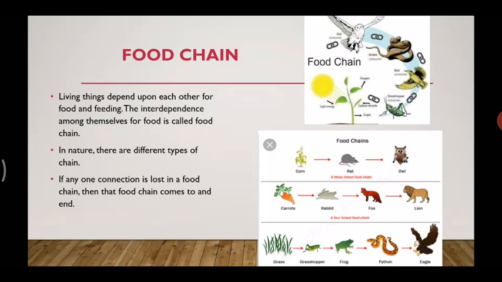Now how will you look at the food chain? You always have to look at the second picture. The second picture eats the first. The third picture eats the second. The fourth eats the third. And the fifth eats the fourth. It goes like that. The food chain goes like that.